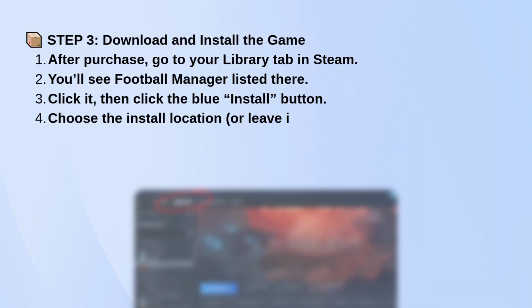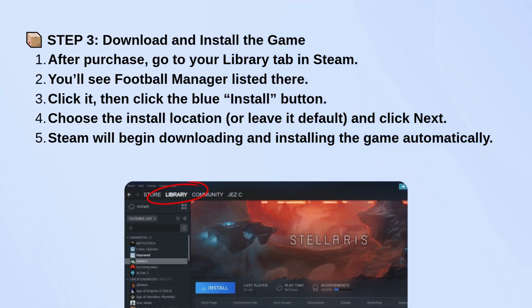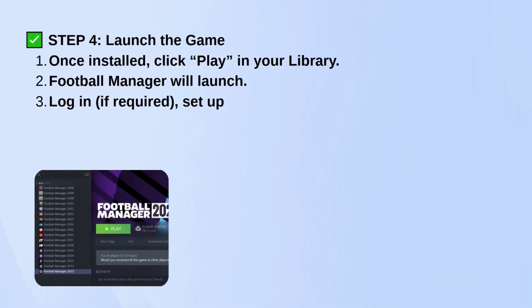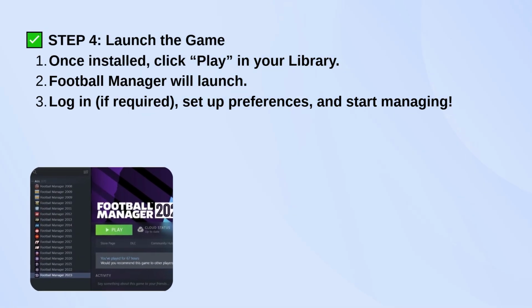You'll see Football Manager listed there. Click it, then press the Install button. You can either pick a specific folder or just go with the default install location. Click Next and Steam will take care of the download and installation. Once the game finishes installing, just click Play right from your library.